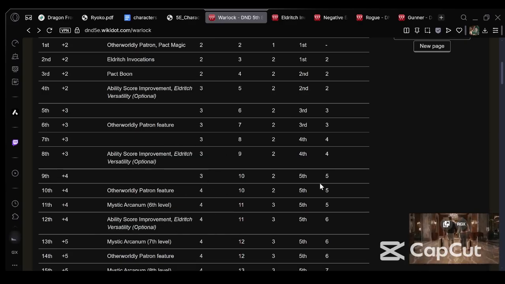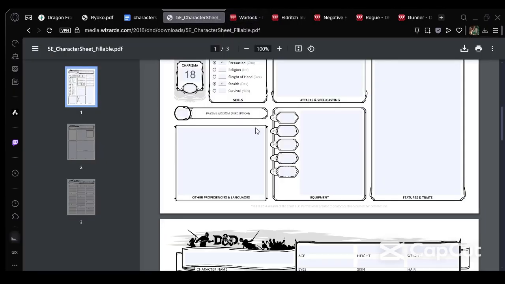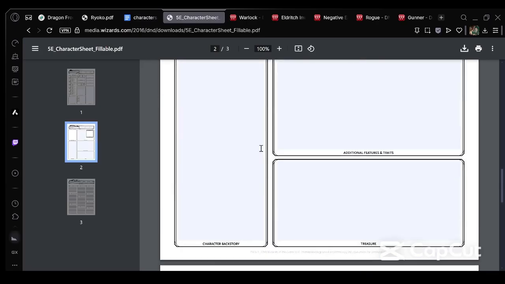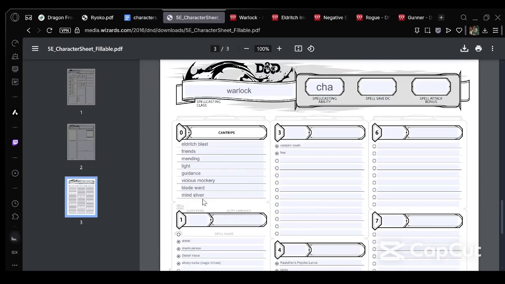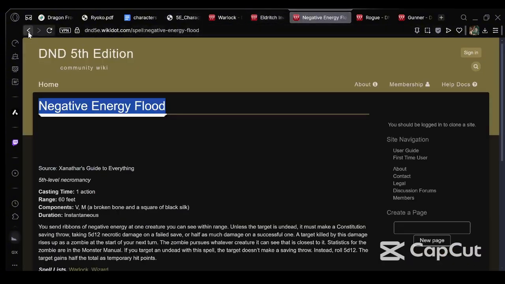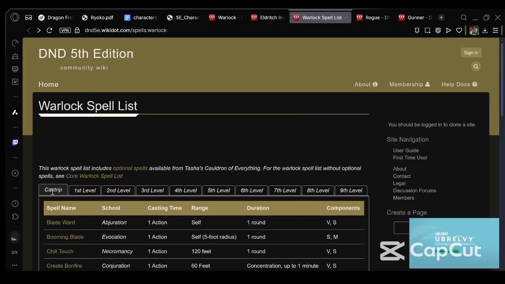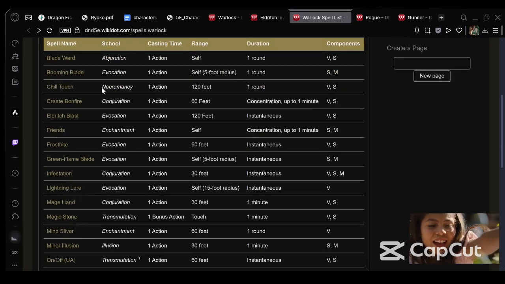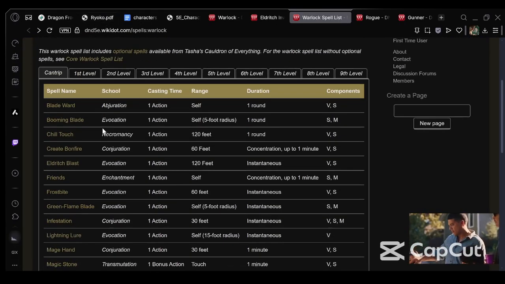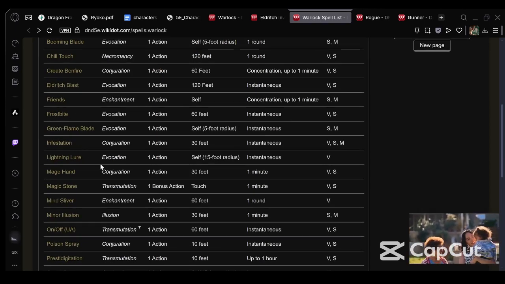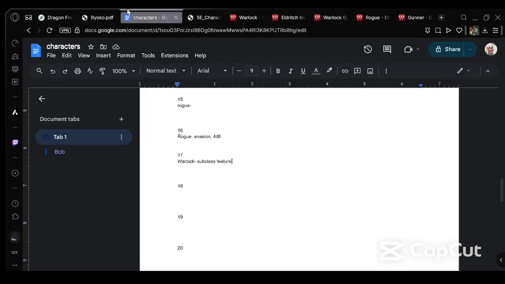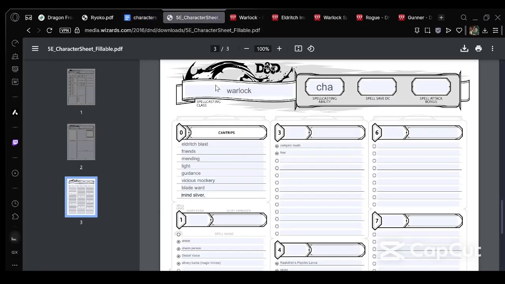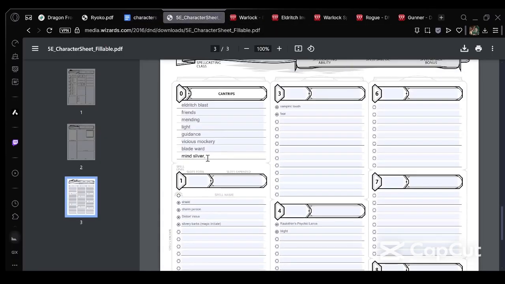Well, I'm actually gonna be honest here. This is going to be the last level we put into Warlock, because we don't have room for another cantrip. So I guess I'm going to put another one right here. What cantrip? Honestly, I guess Booming Blade at this point. No, at this point, let's just go with Minor Illusion, I guess. There isn't really a real point to get a cantrip at this level, in my opinion.